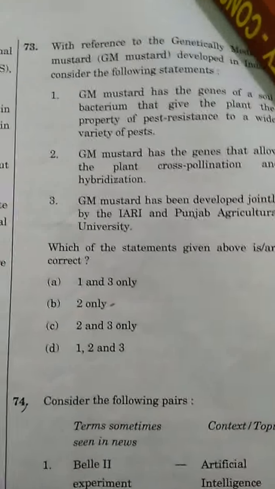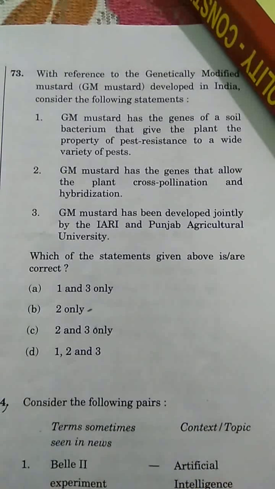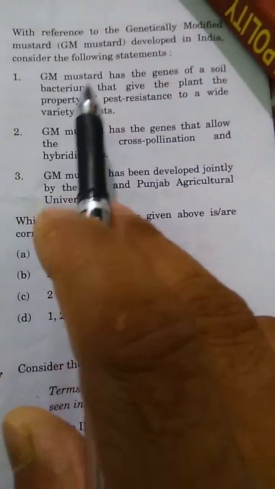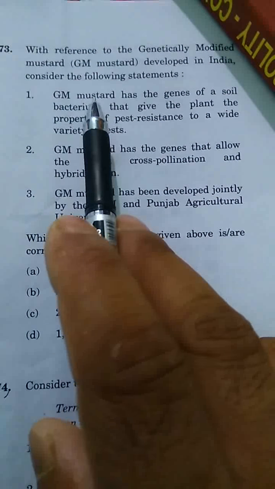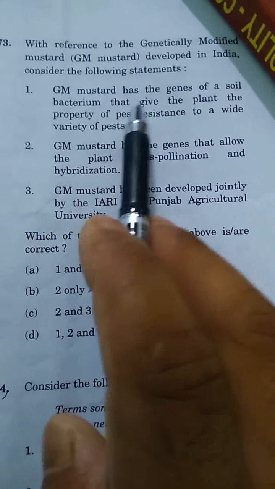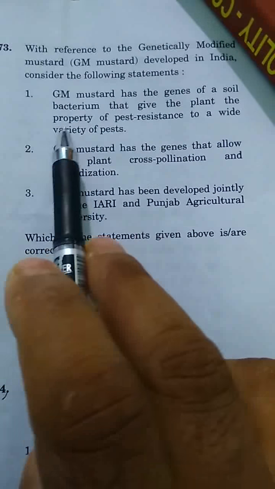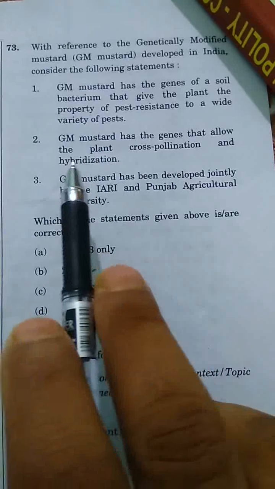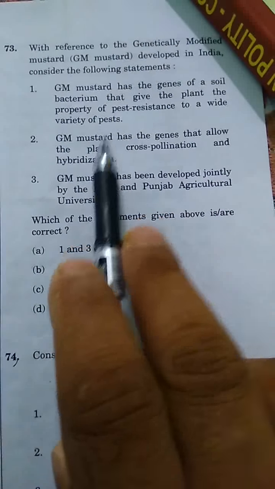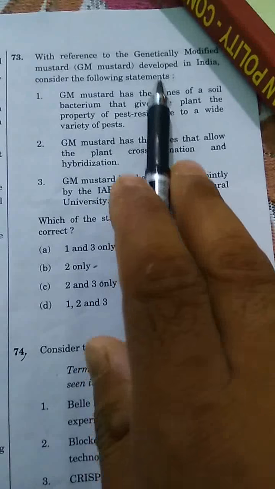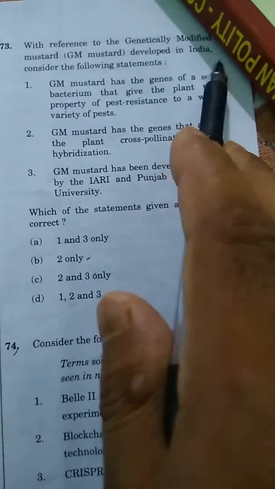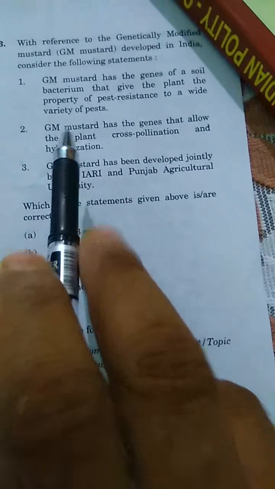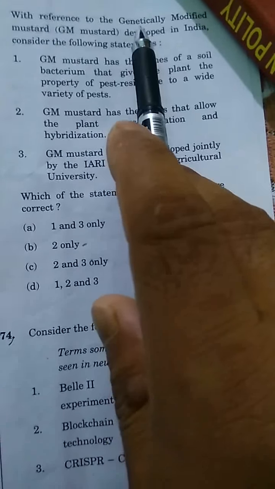Now question number 73. With reference to the genetically modified mustard, GM mustard, developed in India, consider the following statements. So we look at the options. GM mustard, genetically modified mustard, has the genes of soil bacteria that give the plant the property of pest resistance to a wide variety of pests. GM mustard has genes that allow the plant cross-pollination and hybridization. Yes, this is the main answer of this question, because genetically modified GM is always said to involve cross-pollination and hybridization, and this is the logic of genetically modified.